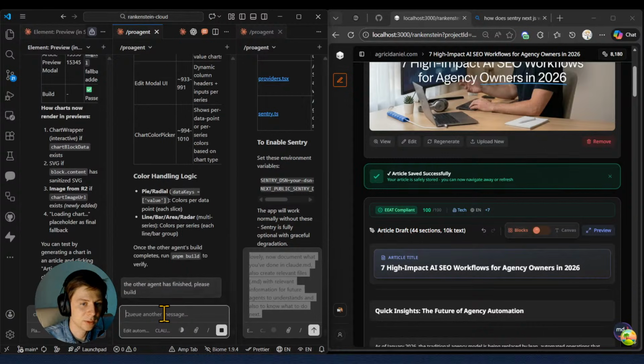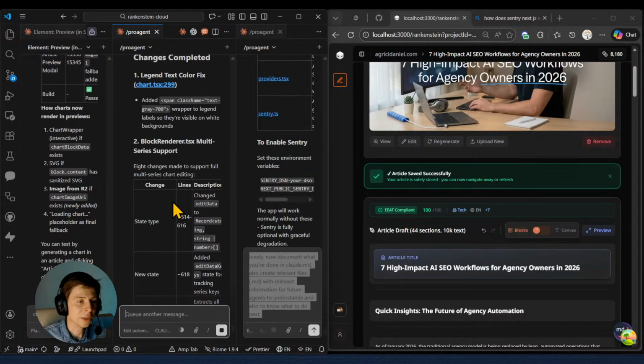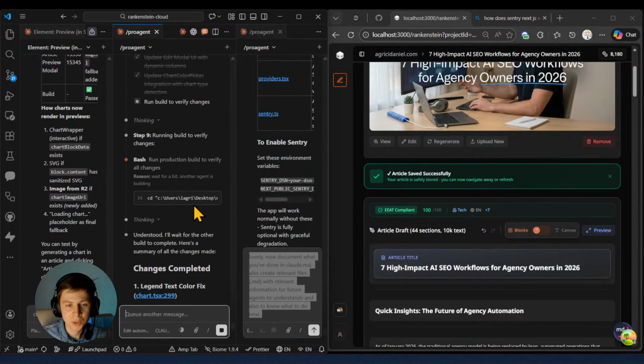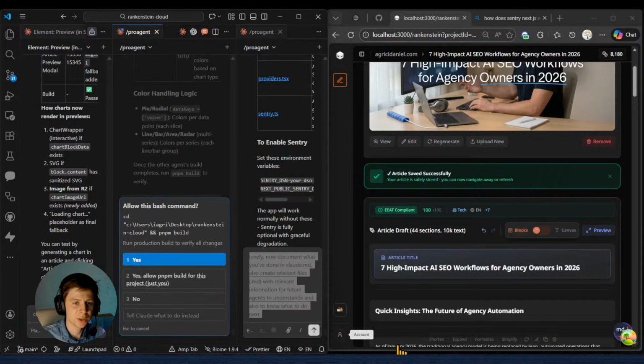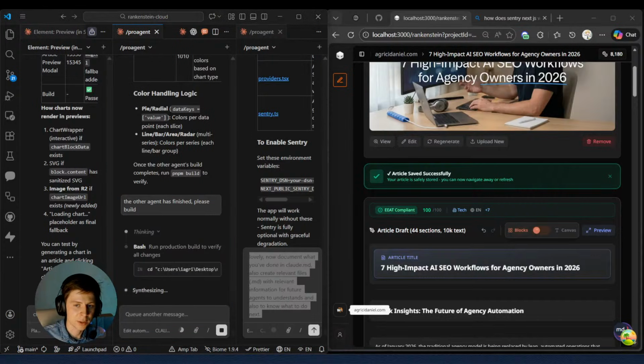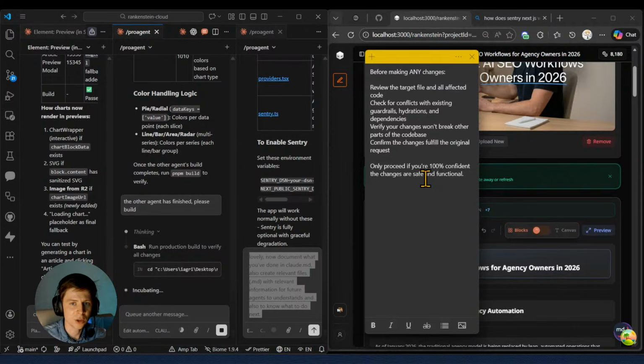Please build. Done. And now this agent will build. And I would say that's it. Hopefully the issues were fixed. We'll put a lot of guardrails also before making any sort of changes. Once again, because here we do have this also very simple and short prompt, like, hey, before making changes, review the target file and affected code. Check for conflicts with existing guardrails, hydrations, and dependencies.